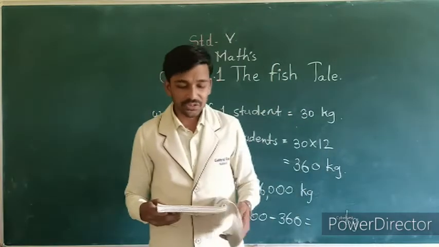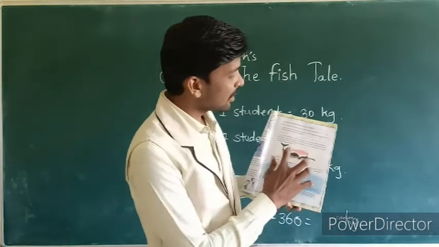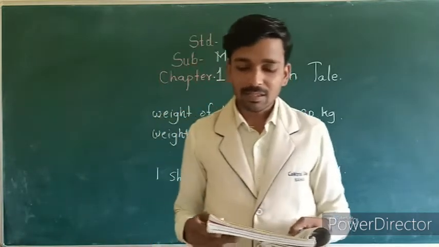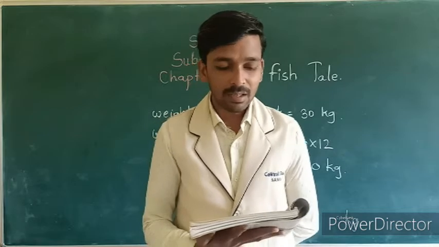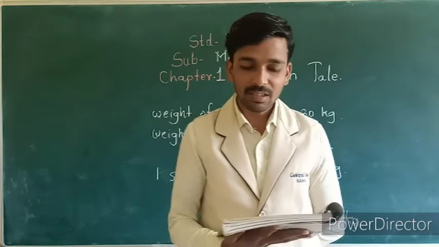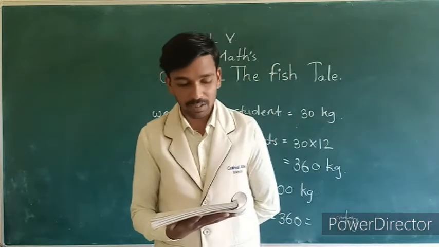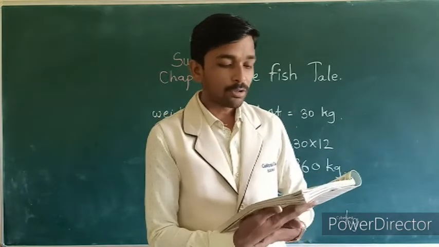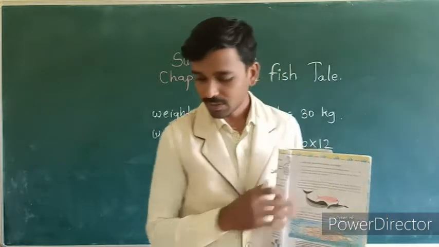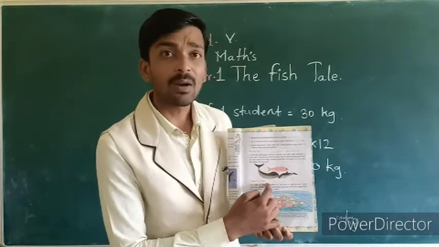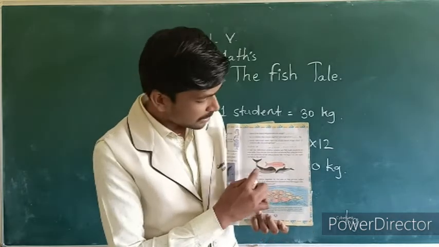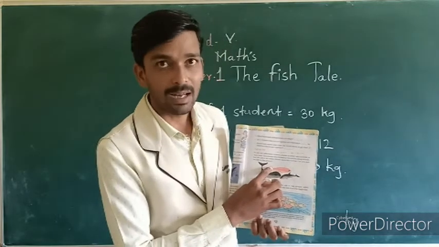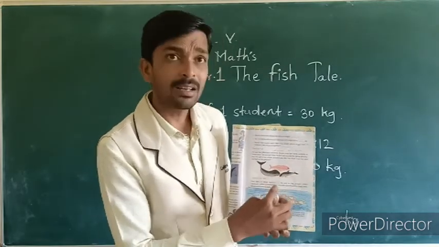Next point, the fish tail. Okay, see, here they show us fishes. I can read: to see the difference between the whales and the fish, look carefully at their tails. Can you see that? The fish tail stands flat along its body, but the tail of the whale almost looks like two legs. Can you spot the fish in the picture? See, these black ones are whales and this one is fish. See their tails that look like legs, and these are flat. So this one is fish and these are whales.